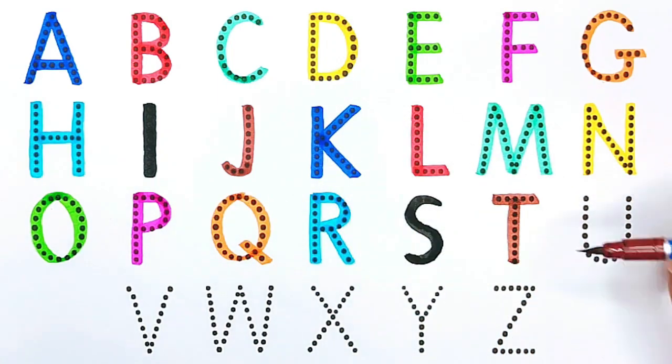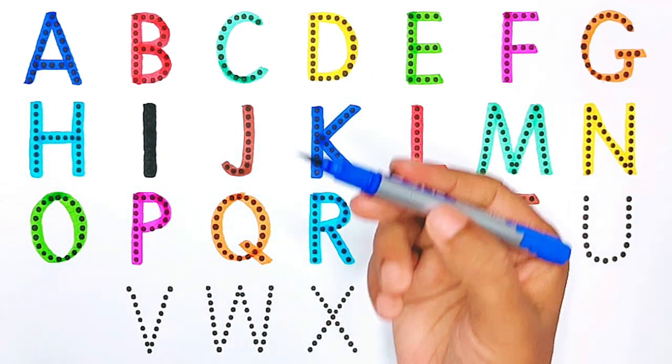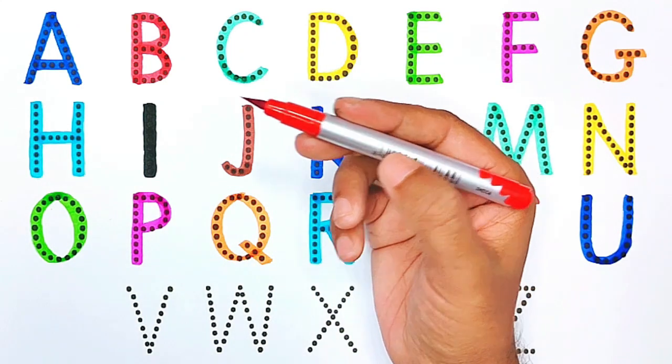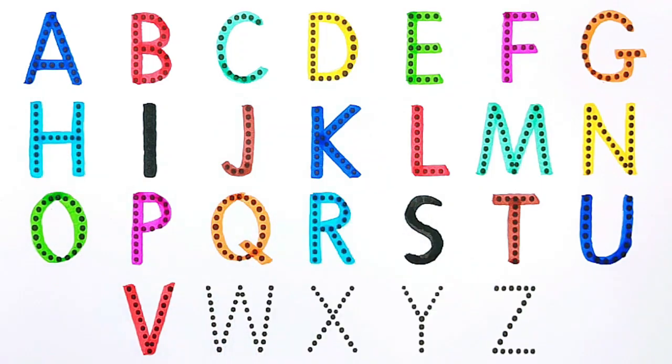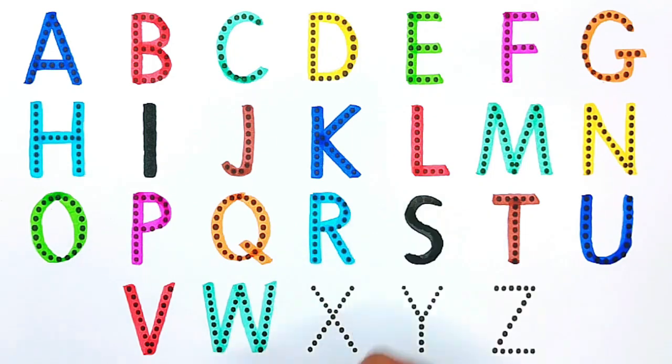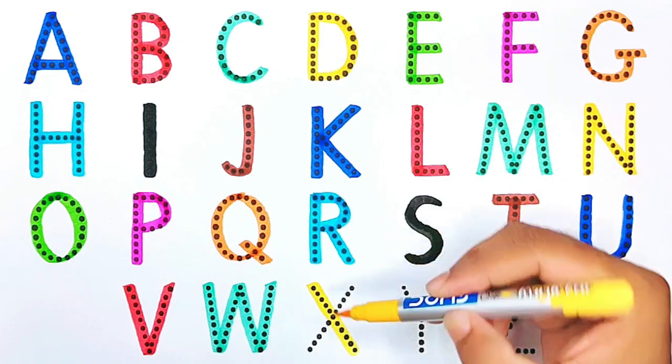T for telephone, blue color. U for umpire, red color. V for vacuum cleaner, sea green color. W for wardrobe, yellow color.